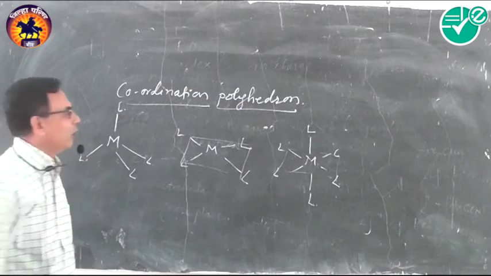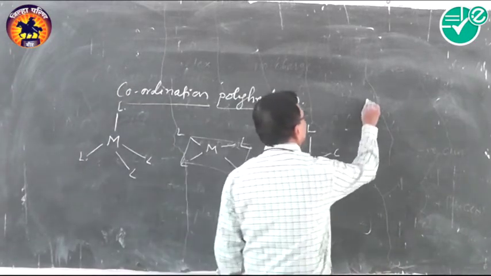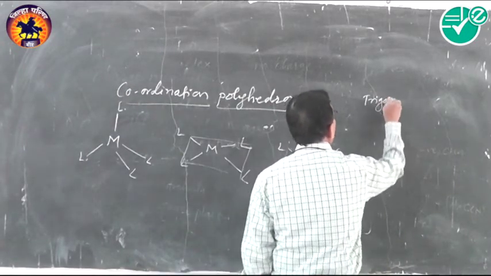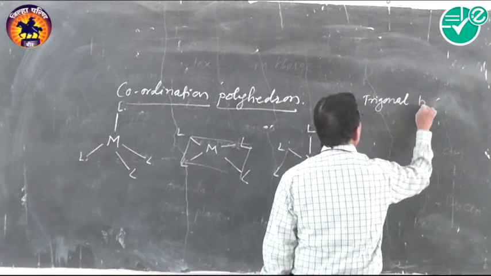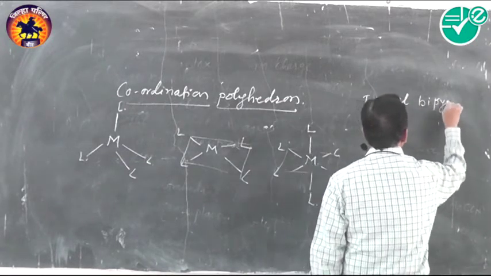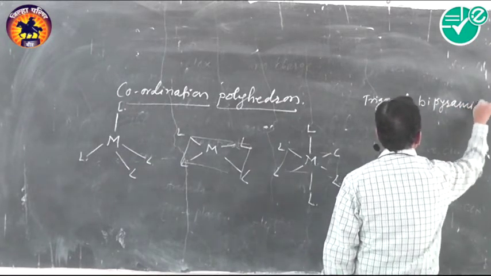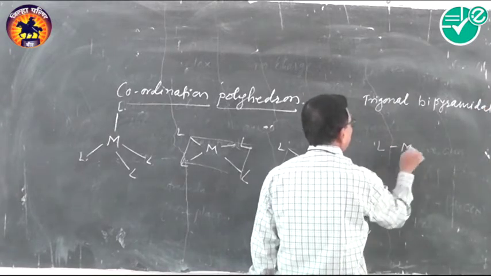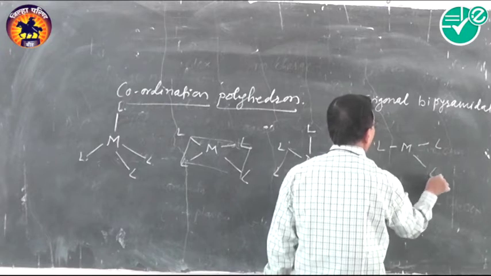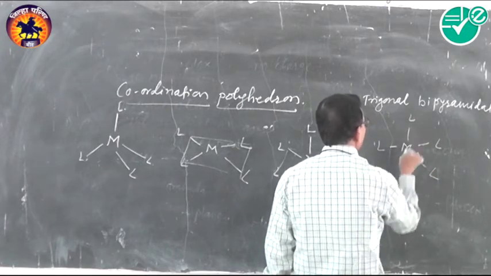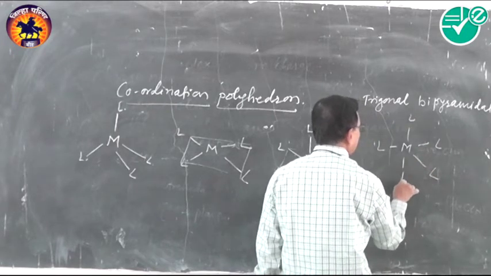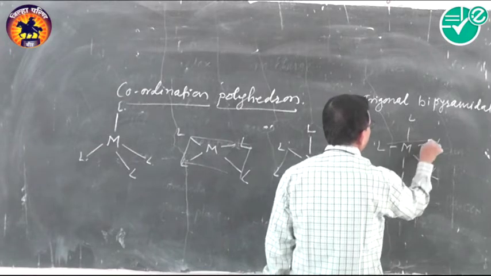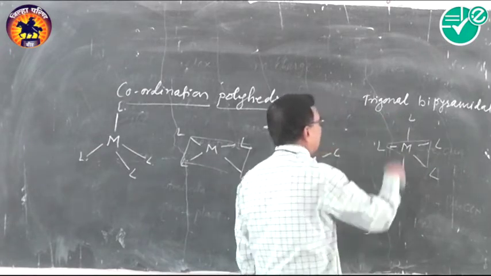Then trigonal bipyramidal is there. In this case, the central metal atom is attached to three ligands in a plane, and one is above and another is below. So this is trigonal bipyramidal.